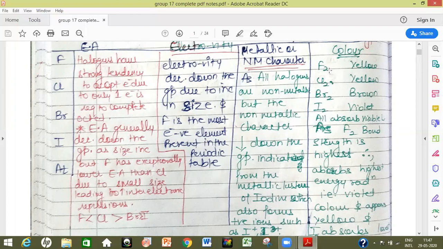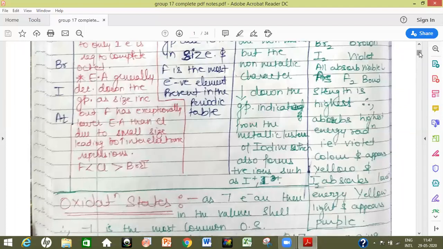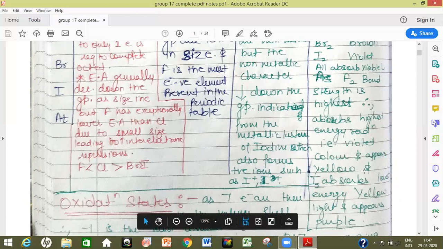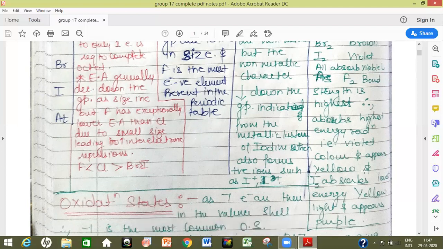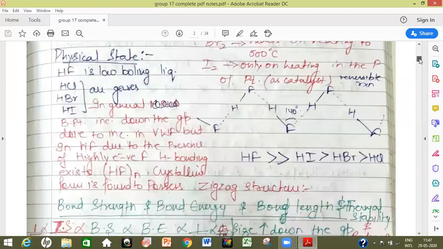If fluorine is absorbing the highest energy, the color which appears to us will correspond to the lowest energy. It absorbs violet light, which is high energy radiation, but it appears yellow to us. And iodine absorbs the lowest energy radiation, that is yellow colored radiation, and it appears purple to us. So this is the reason why these halogens are colored.